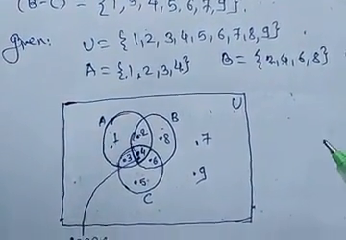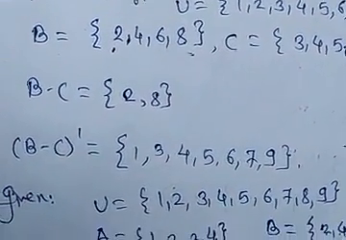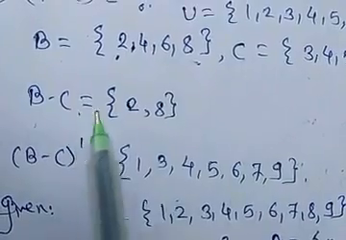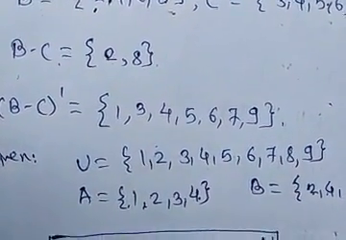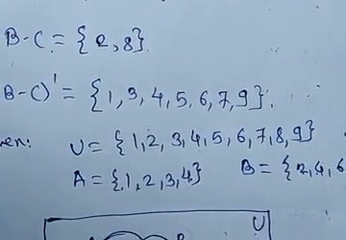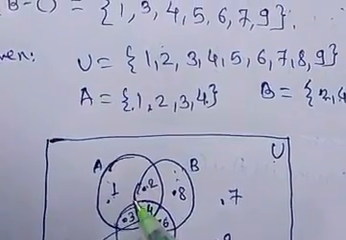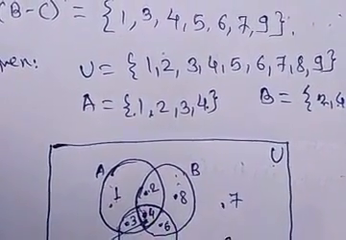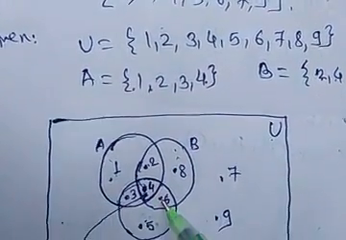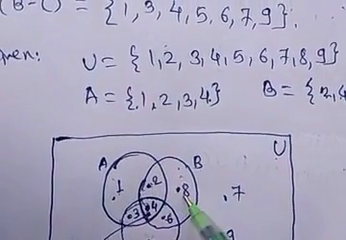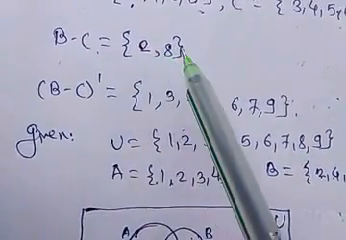Now when we have to find B minus C, we consider the example B minus C, which is equal to 2, 8. That is, the region B minus C. Here we have to subtract, so the common elements will not be present in B minus C. Common elements of B and C are 4 and 6, and the remaining elements 2 and 8 are not common in B and C. So the set 2 and 8 will be contained in B minus C.